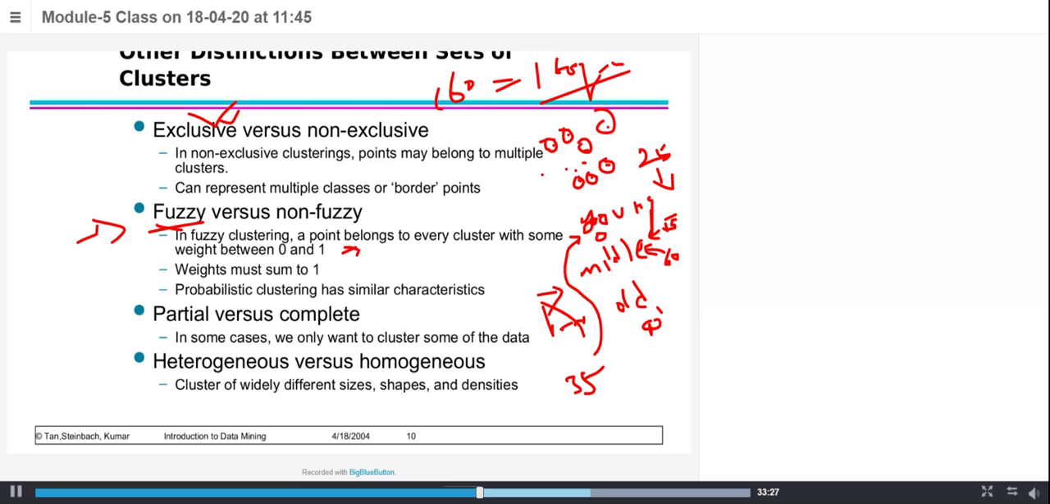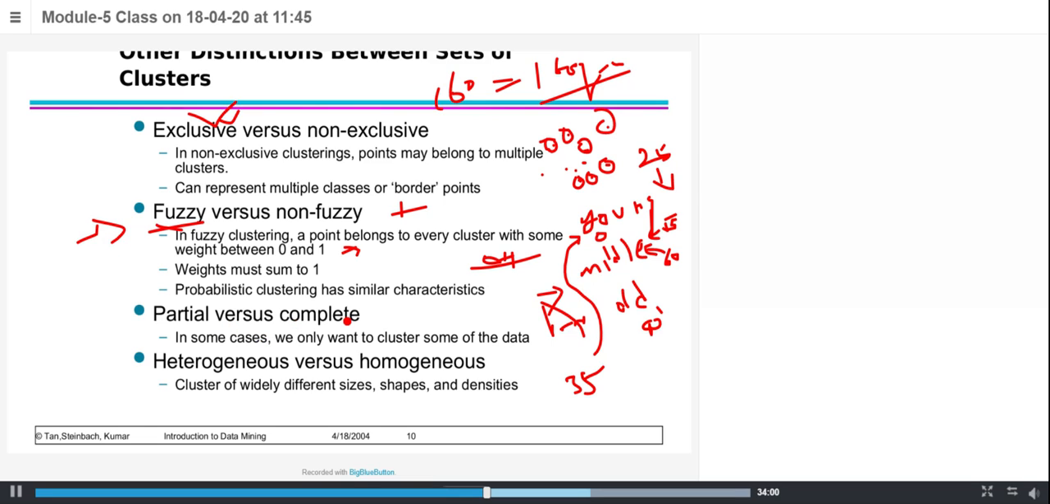Yes, if I say I belong to young, yes, 1. If I say I belong to middle, young is 0. In fuzzy logic, a point may belong to every cluster with some weight between 0 and 1, so if I sum it, the weights always lead to 1. This is not actually in the syllabus, I just gave an example. So whenever we have an ambiguous situation like this, the way we can solve that is using fuzzy logic.